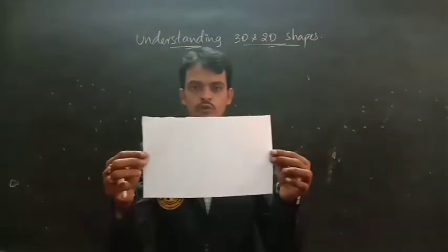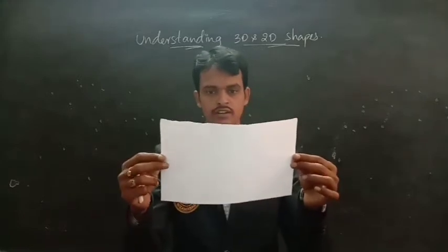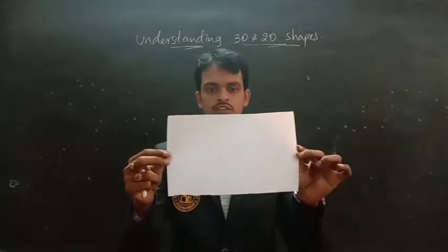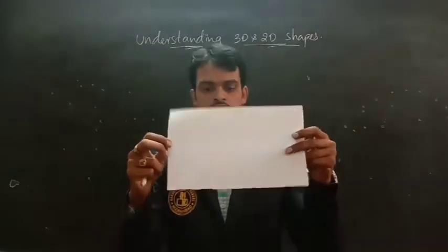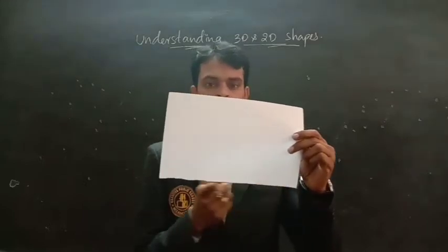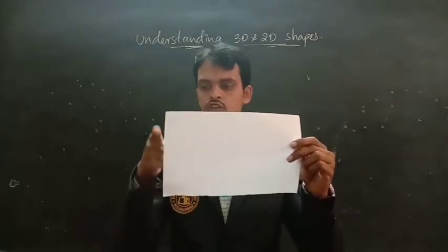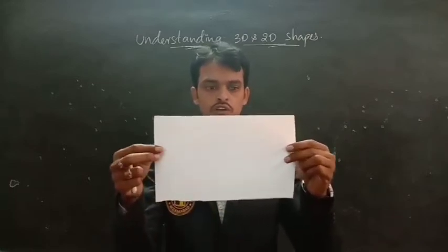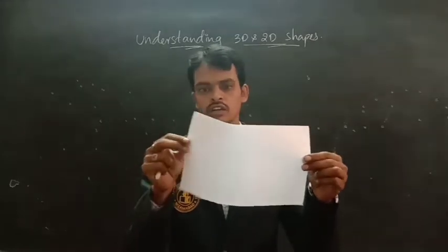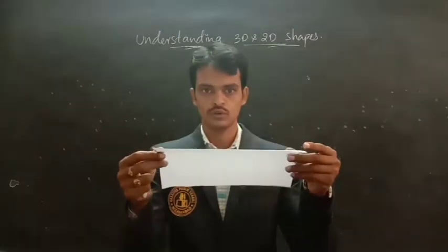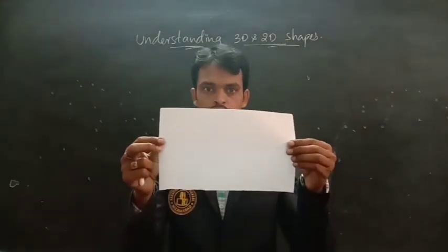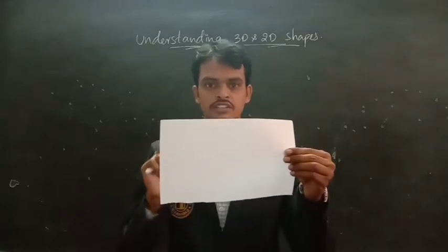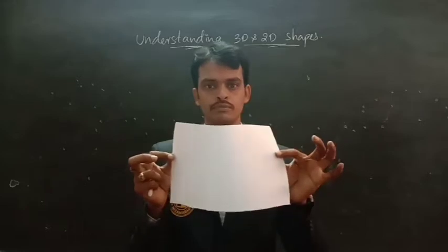Look at this, children. What is this paper? So it is a geometrical shape, a rectangle. See, this is called the length, and this is called the breadth. How many dimensions? It has 2 dimensions. If you are taking a single paper, does it have thickness? No. So it has only 2 dimensions, that are length and breadth, but it does not have thickness. So it is called a 2D shape.